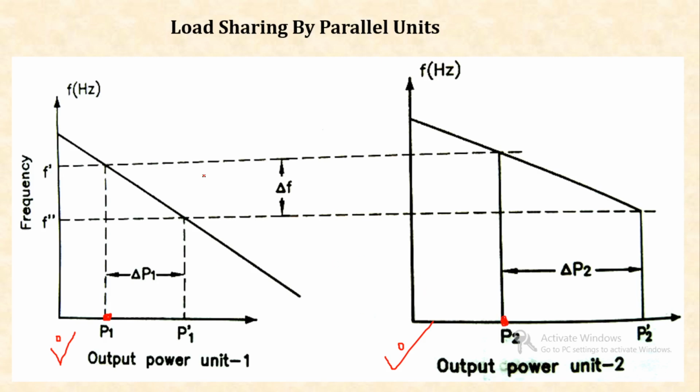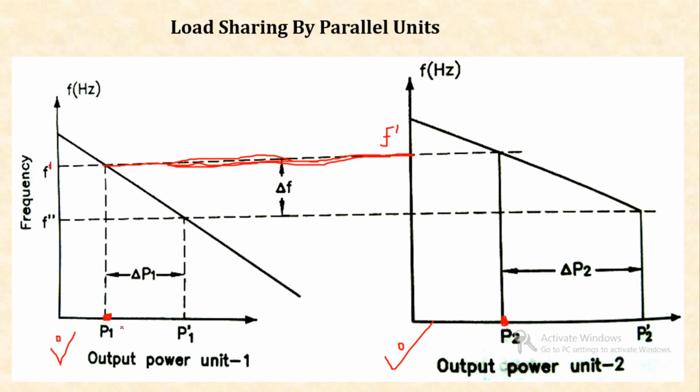Now, both alternators operate at a common frequency. Clear? Both alternators operate at a common frequency. Let us suppose that frequency is F dash. So, alternator 1 has an output power P1, and alternator 2 has output power P2.